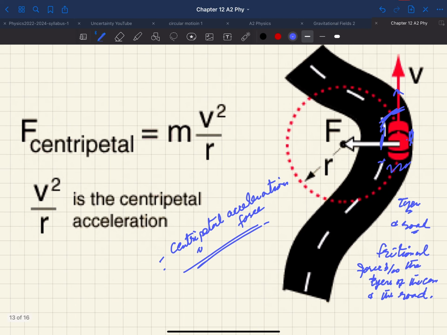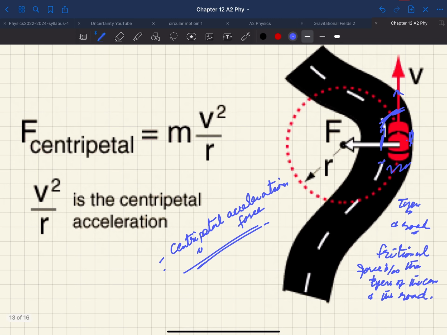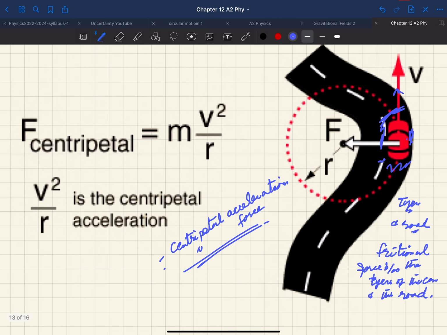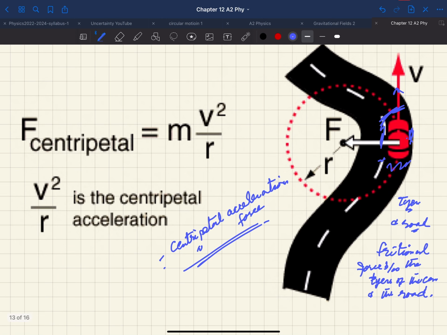Hopefully you are understanding what we are discussing here. As I told you before, this is chapter number 12, motion in a circle of A2, and this is the third lecture of the discussion. Inshallah, in the next lecture we will discuss a few examples of centripetal force, and we will see what type of equations we can apply there. Till the next lecture, Allah Hafiz, take care.